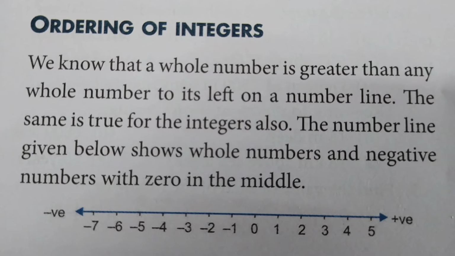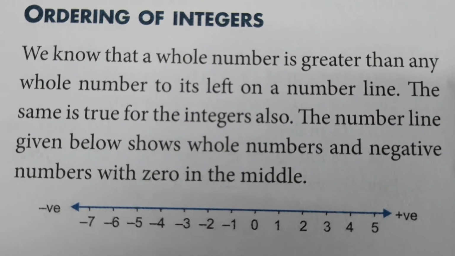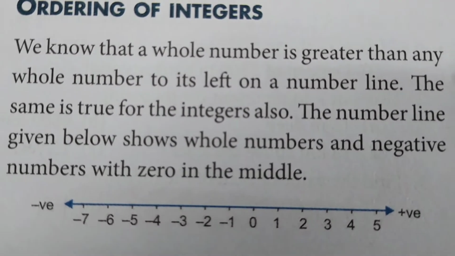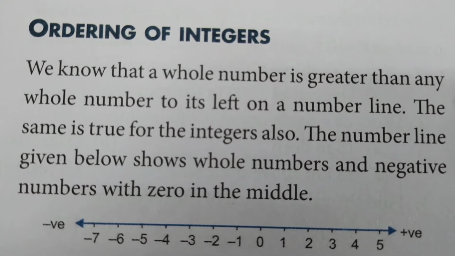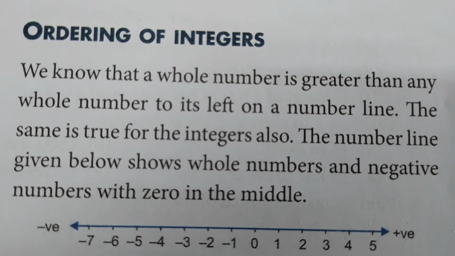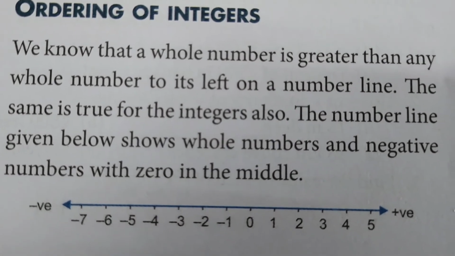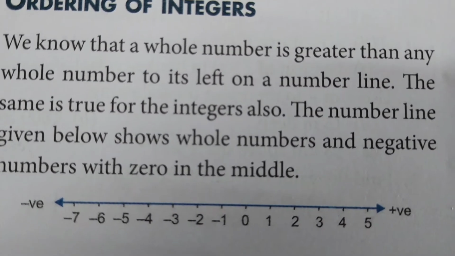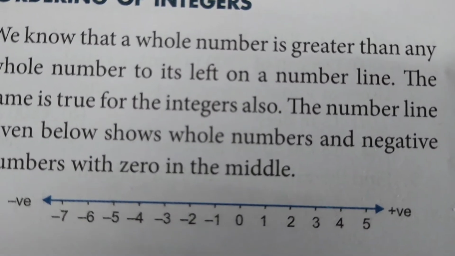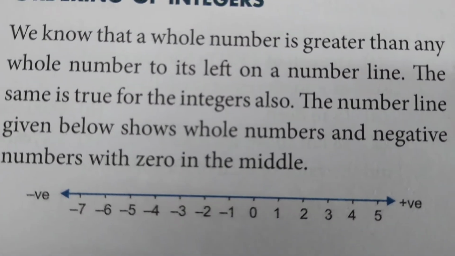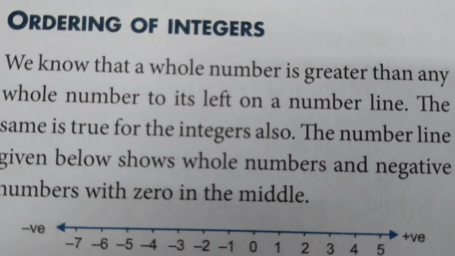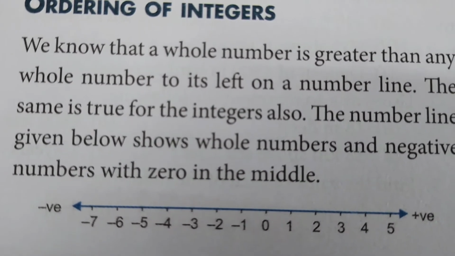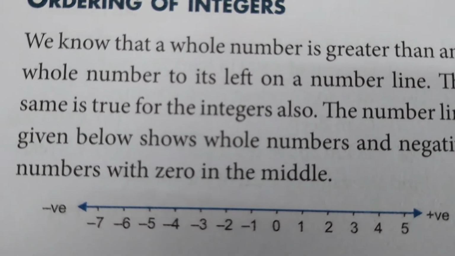Now, ordering of integers. We know that a whole number is greater than a whole number to its left on a number line. The same is true for integers. The number line given below shows whole numbers and negative numbers with 0 in the middle. You can observe equal spaces between successive numbers, with 0 between the positive and negative numbers.